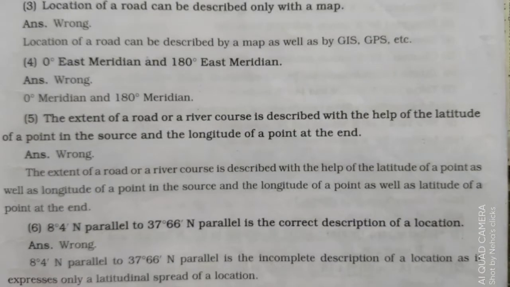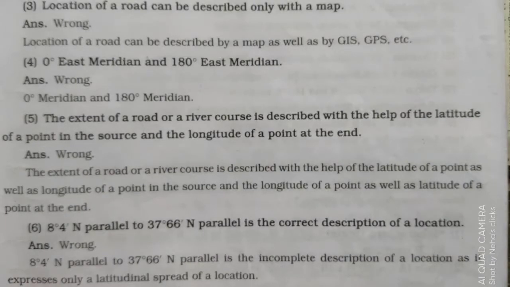Means when you are writing the extent of a road or a river, you have to write both the latitude points and both the longitude points.